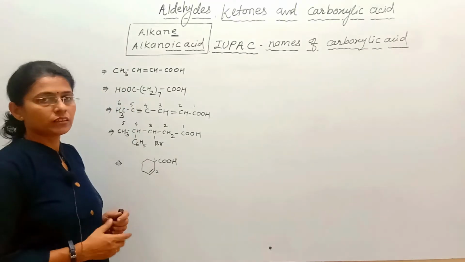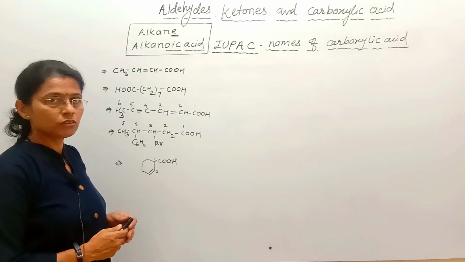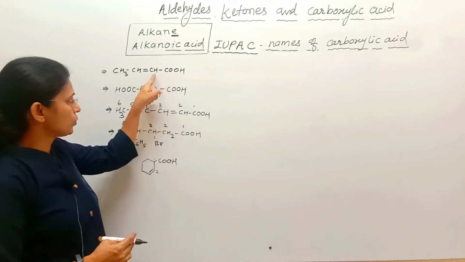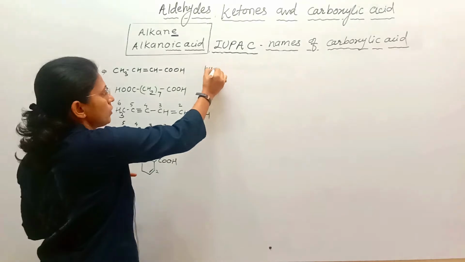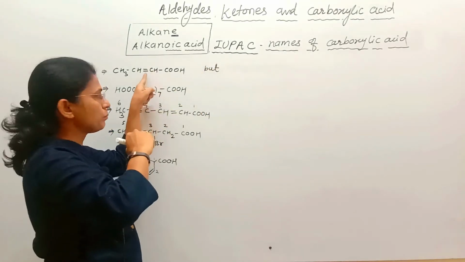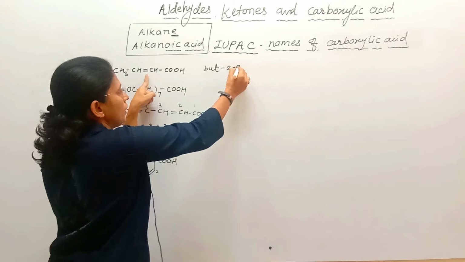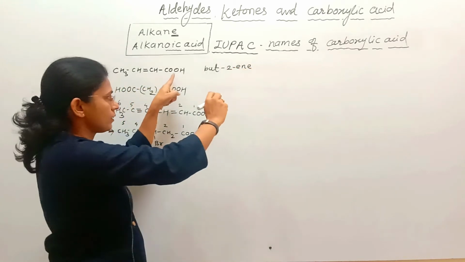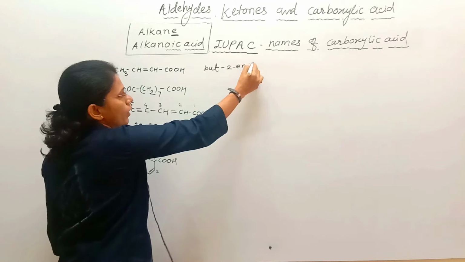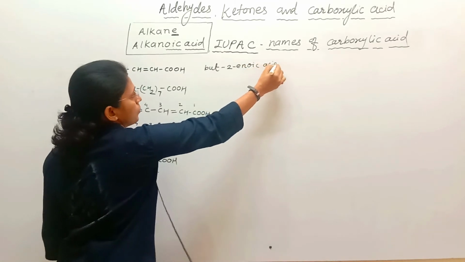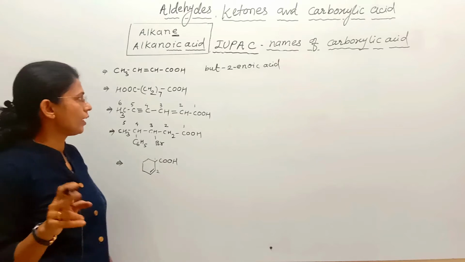Now let's write the IUPAC names of these compounds. See here, 1, 2, 3, 4 carbon, hence but. At second position there is a double bond, that's why 2-ene. As carboxylic acid is there, E is replaced by OIC acid. So the name of the compound is but-2-enoic acid.